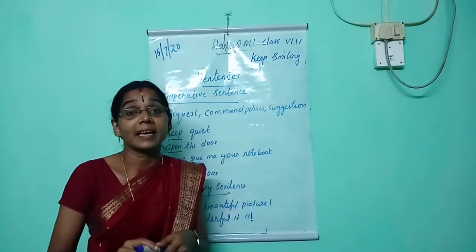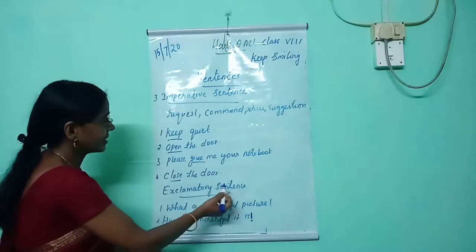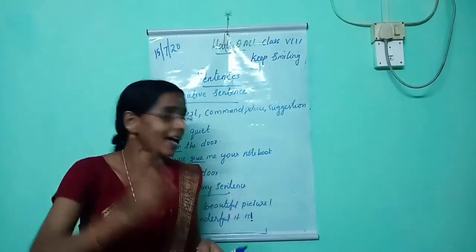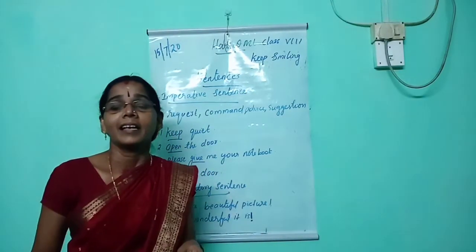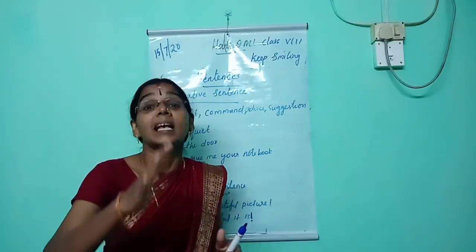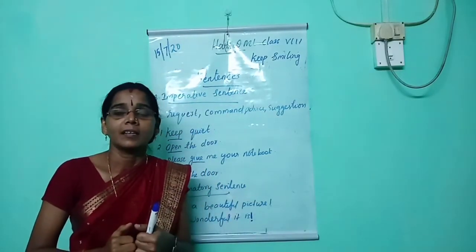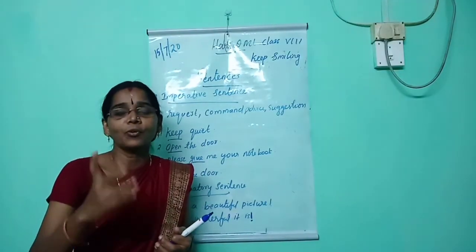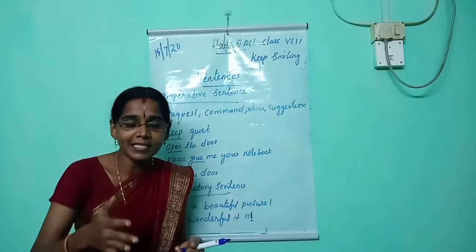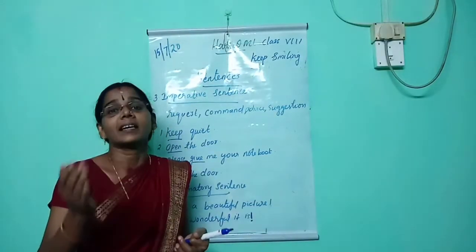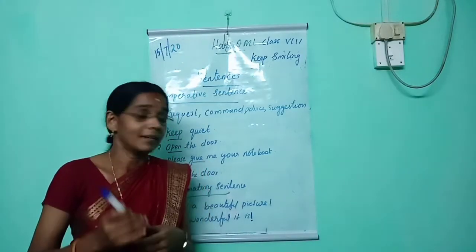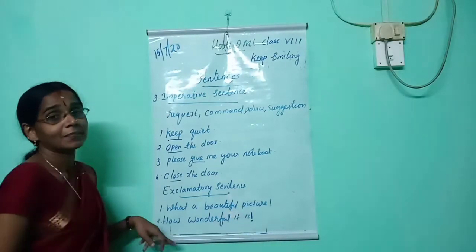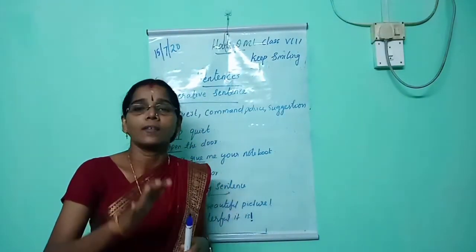Then the last one is the exclamatory sentence. Exclamatory sentence, very easy for you to identify. An exclamatory sentence always ends with an exclamation mark. An exclamatory sentence expresses sudden feelings or emotions. When you see a beautiful picture, you say, what a beautiful picture. That means an exclamatory sentence always expresses sudden feelings or emotions. For example, what a beautiful picture. How wonderful it is. That means an exclamatory sentence always ends with an